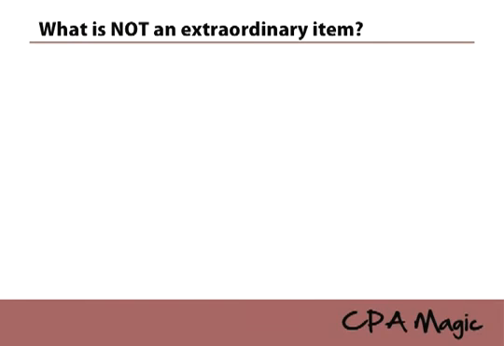What is not an extraordinary item? Because the CPA has a couple tricks of things that look like they might be, but actually are not. So 1, a loss due to a major unexpected currency devaluation. Pretty much anything talking about foreign currency is not going to be extraordinary. So even though they say major unexpected, it is not an extraordinary item. Know that losses due to major unexpected currency devaluations or foreign currency related transactions are not extraordinary.